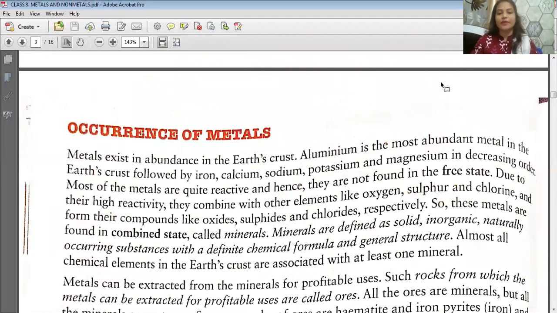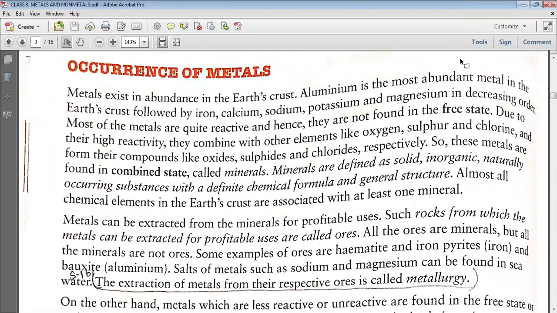Then occurrence of metals. Where do metals occur? Metals exist in abundance in the earth crust, and among all these metals, aluminium is the most abundant metal that is found in the earth crust. We can find in our earth crust the most abundant metal is aluminium. And it is followed by iron, calcium, sodium, potassium, and magnesium.